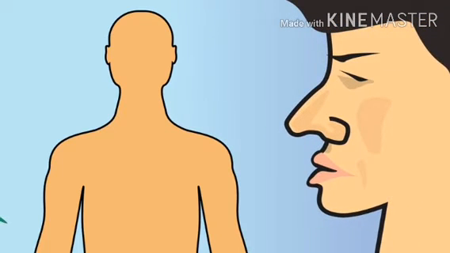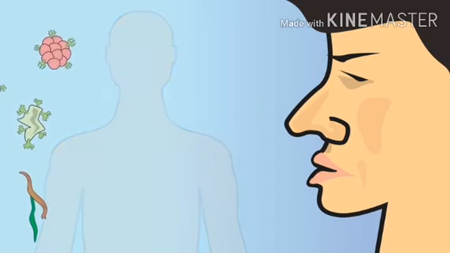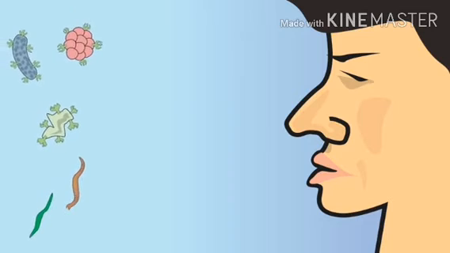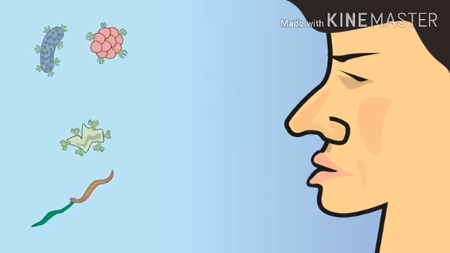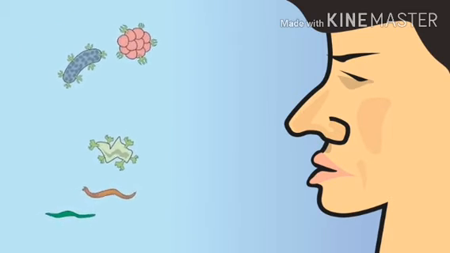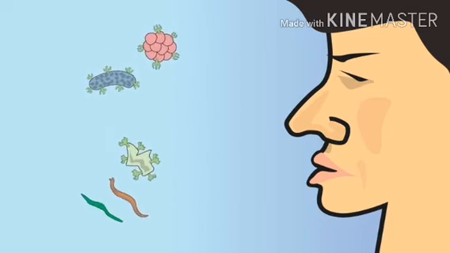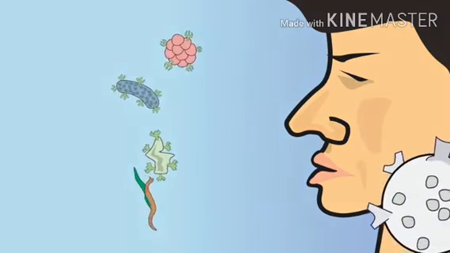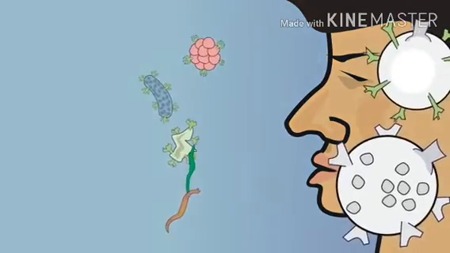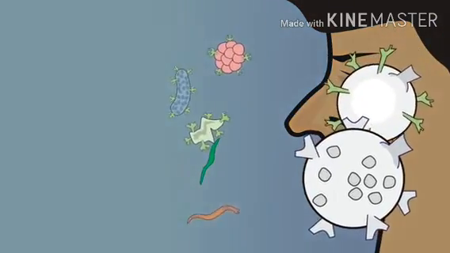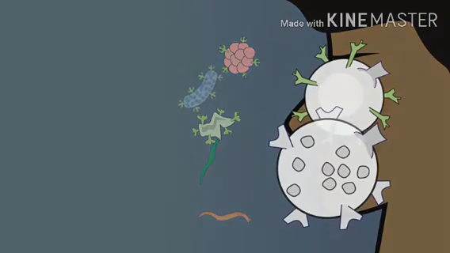As we can see, in the innate immune system the antigens like viruses, bacteria, etc. are coming from outside and our body is protected from these external sources by eyes, nose, skin, lungs, etc. So this type of immunity is called innate immunity.